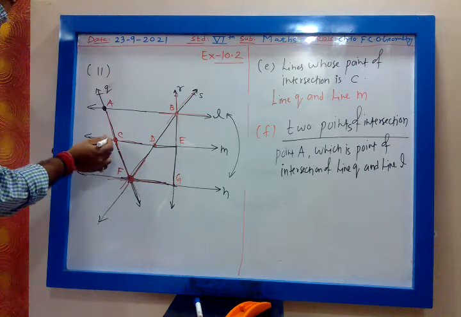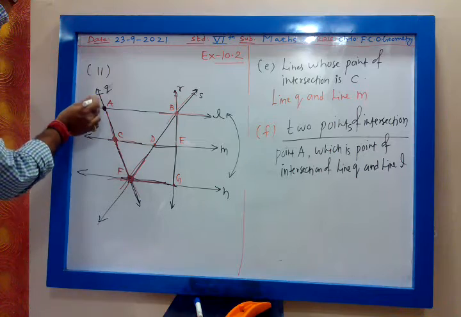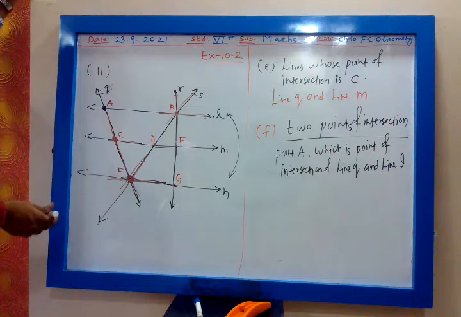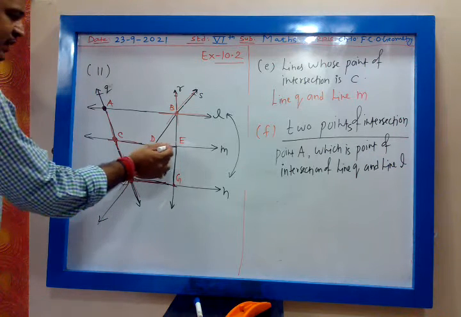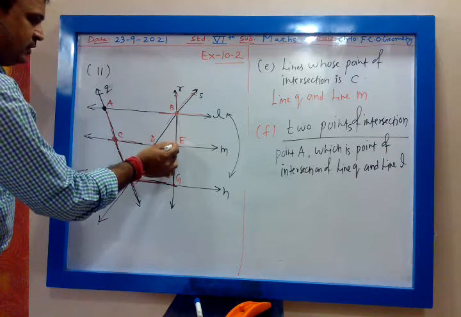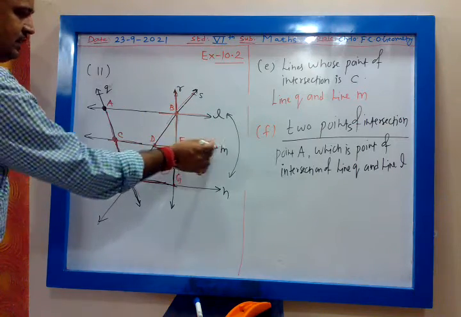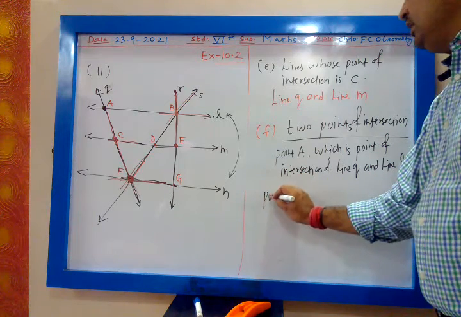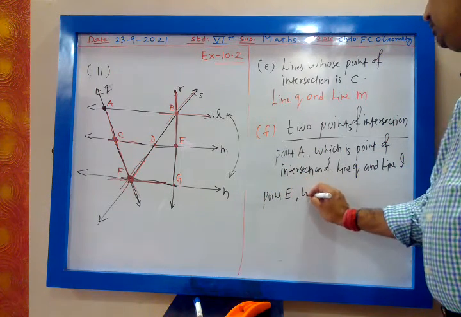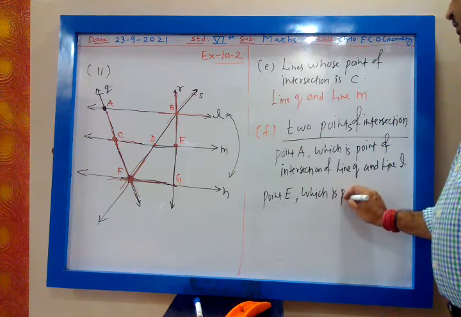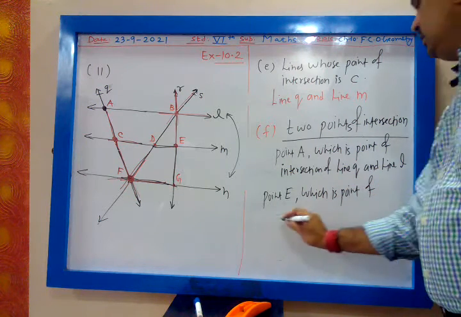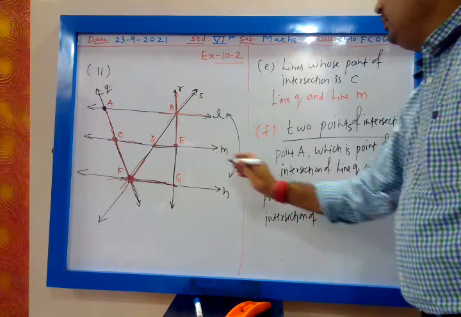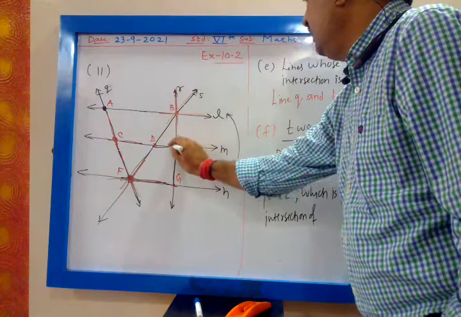You can take C also, which is the point of intersection of line Q and line M, which is already there. You can take E also, which is the point of intersection of R and M. Only two points are required, so we take point E, which is the point of intersection of line R and line M.